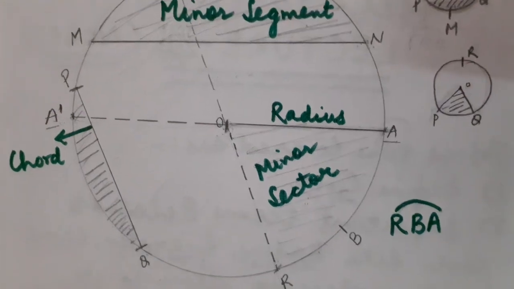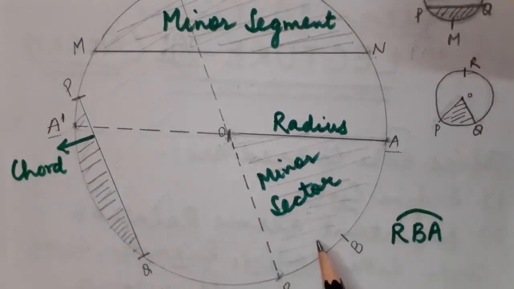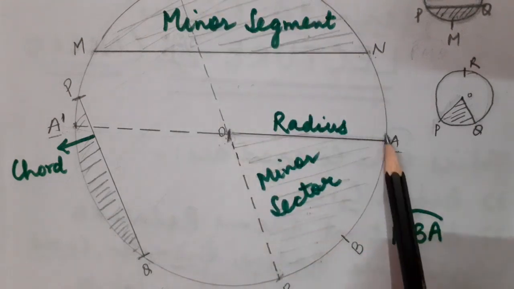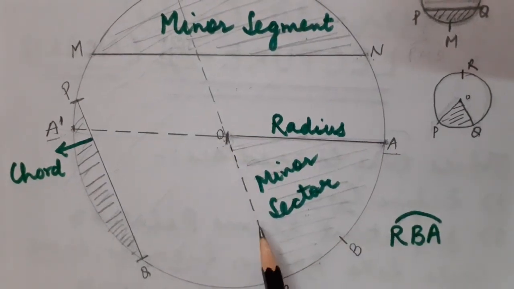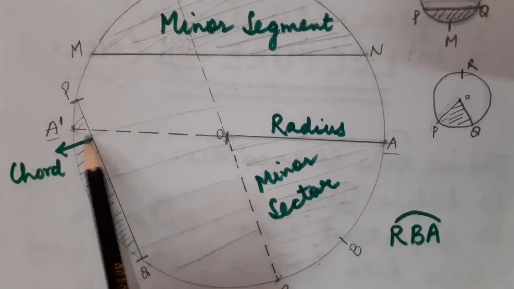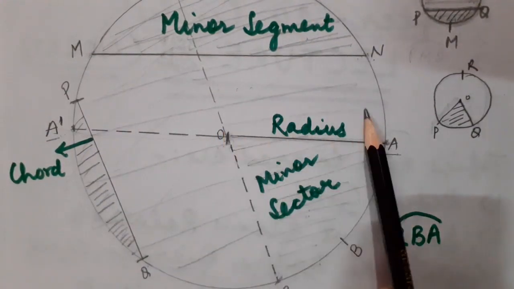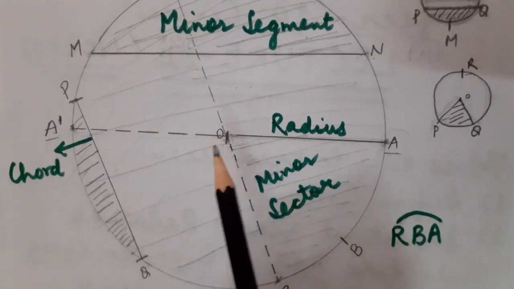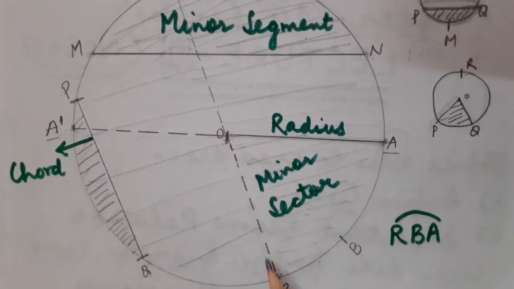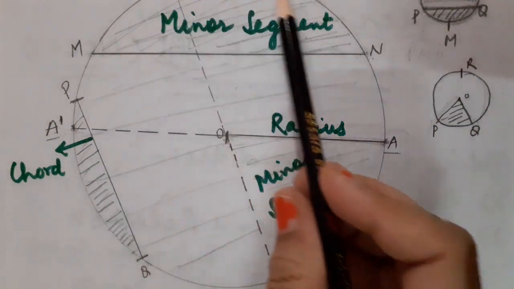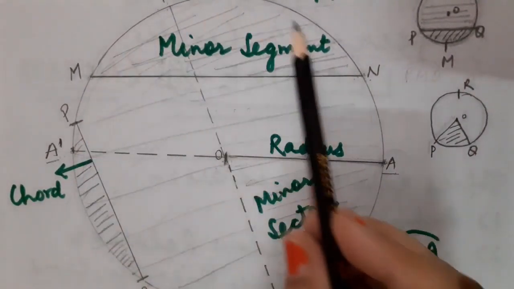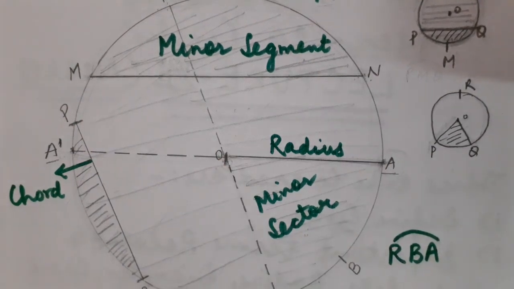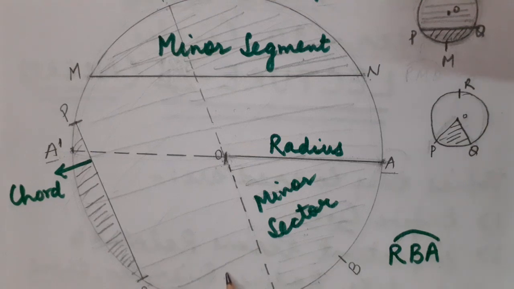Let us talk about major sector. Just leave this region only and the rest of the complete region will be taken as major sector. But what region do you have to cover? You have to start covering from here. But make sure that this region should also be covered between two radii. These are two radii and of course the major arc. Correct children? This is the complete major arc and these are two radii. So this complete region is known as major sector.